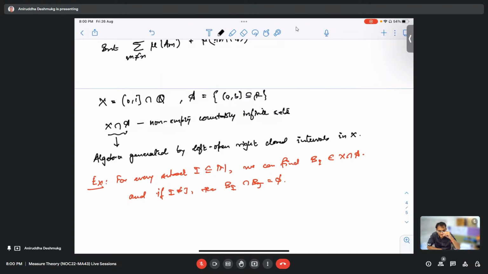Okay, sir, I will try. If you are able to do this, then it is direct that the algebra contains uncountably many elements.